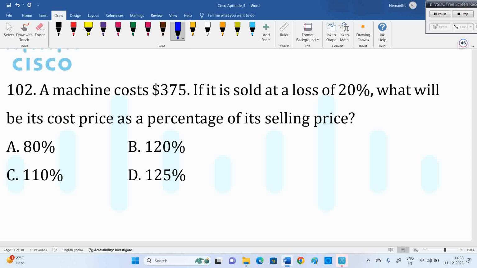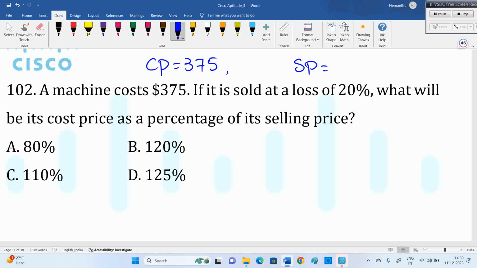A machine costs 375 rupees. Good. If it is sold at a loss of 20%, then what is the selling price? Cost price is 375. Selling price is 80% of that, or 20% of 375 should be removed. What is 10% of 375? 37.5. 20% is 75.